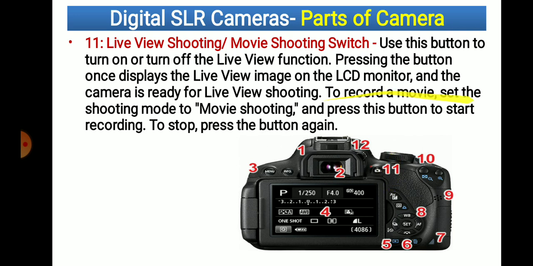To record the movie, set the shooting mode to movie shooting and press the button to start the recording. Basically, we have to turn to the video option, which we will see afterward, and then to capture the video we have to press this button.